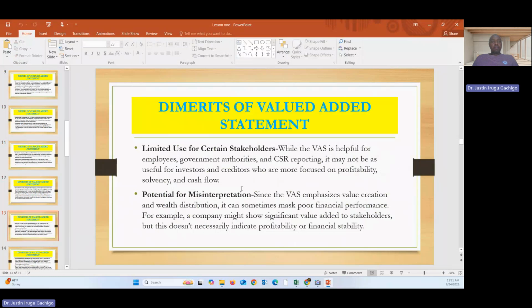Then potential for misinterpretation. So since the VAS emphasizes value creation and wealth distribution, it can sometimes mask poor financial performance. For example, a company might show significant value added to stakeholders, but it doesn't necessarily indicate profitability or financial stability. So the profit is not a measure of financial stability.